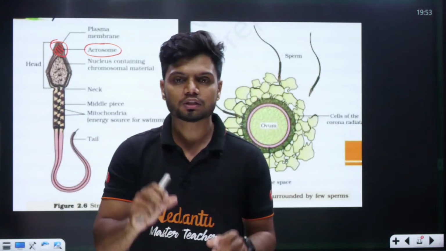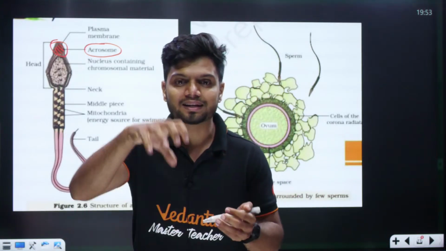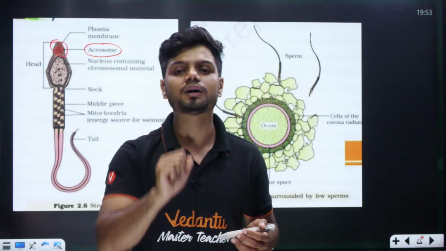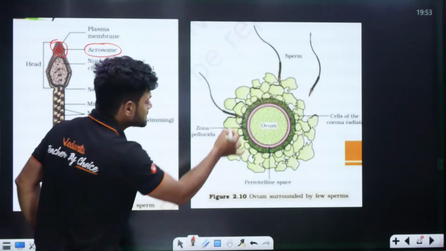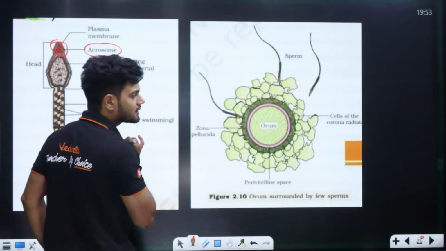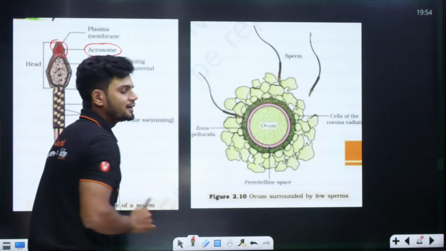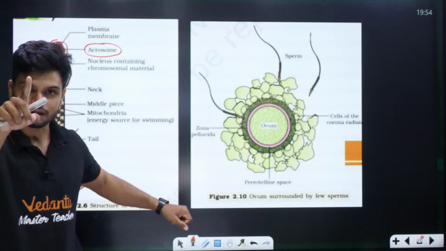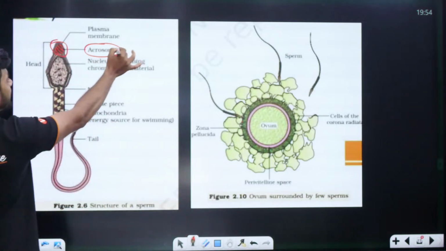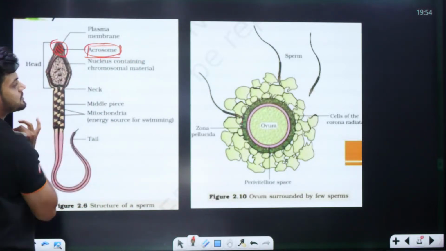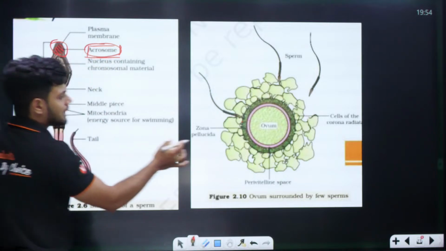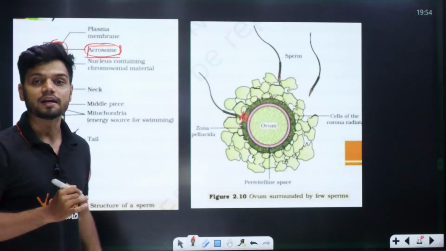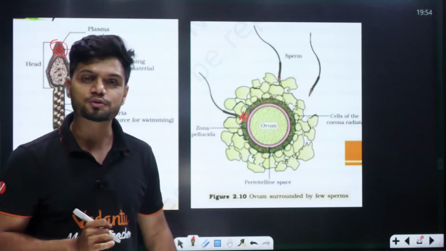That is also a question. The function of acrosome is that it contains enzymes which help in fertilization. Look here, the sperm has to fuse with the egg. How will it fuse? That is because of enzymes in the head, in the acrosome cap. These enzymes help in degrading the wall here, degrading the corona radiata, degrading the zona pellucida.